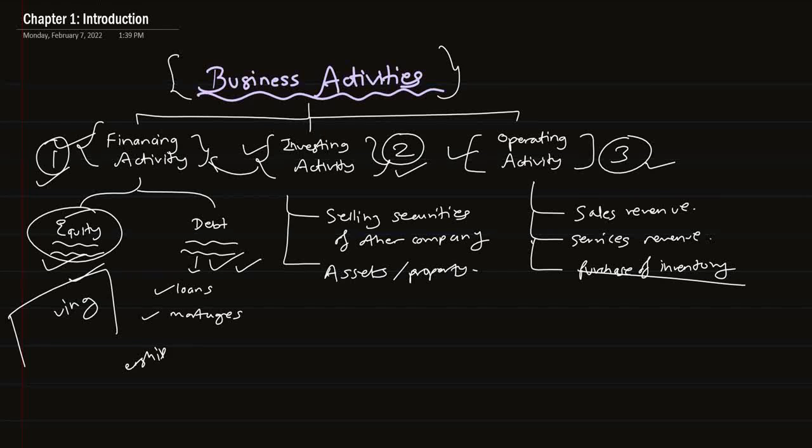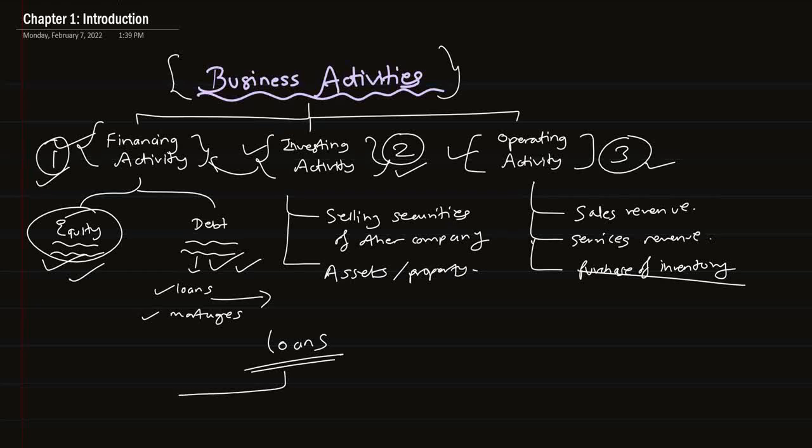Then comes debt. In debt, what we do is we are using loans, for example, loans to generate funds to start a business or to run a business. The people who give the loans are called creditors. Those creditors are the first to be paid before stockholders. Creditors have a legal right to be paid at the agreed time before the stockholder.